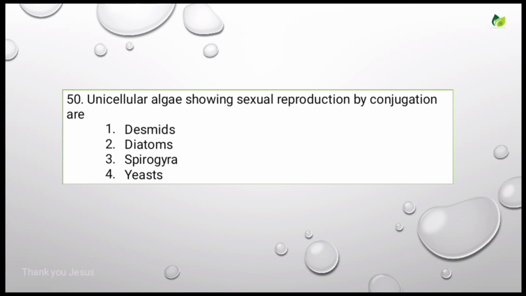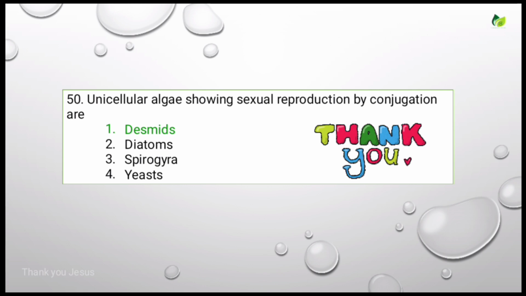Next, unicellular algae showing sexual reproduction by conjugation are. Options are desmids, diatoms, Spirogyra, yeast. Let's see the correct answer: desmids. They are unicellular algae showing sexual reproduction by the process of conjugation.